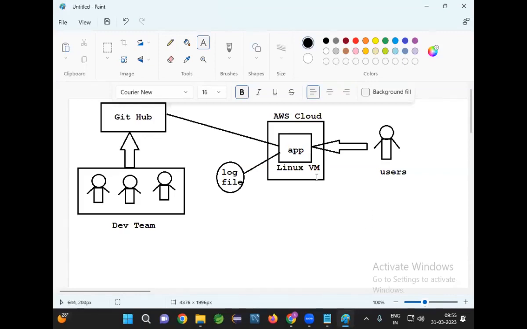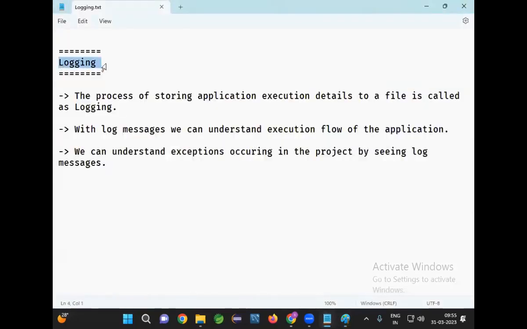To understand the problems occurring in the project, to understand the execution flow of the project, we are going to implement logging in our project. What is logging? The process of storing application execution details to a file is called logging. With the log messages, we can understand the execution flow of the application.